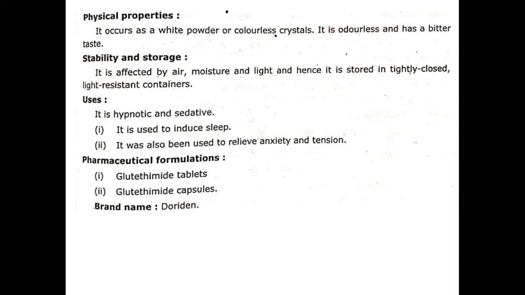If we talk about the stability and storage of glutethimide, it is affected by air, moisture, and light. Therefore, glutethimide is stored in a tightly closed container to prevent it from air and moisture.